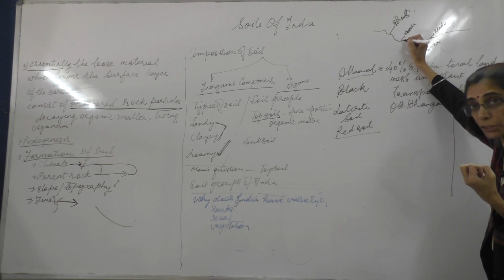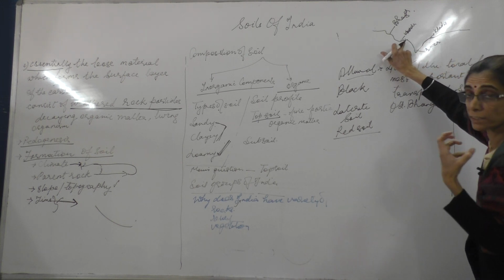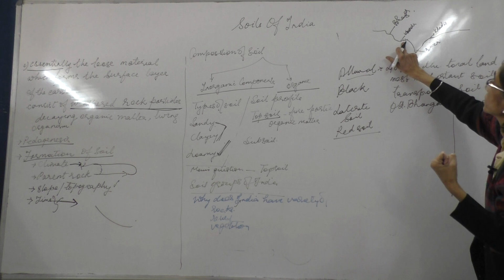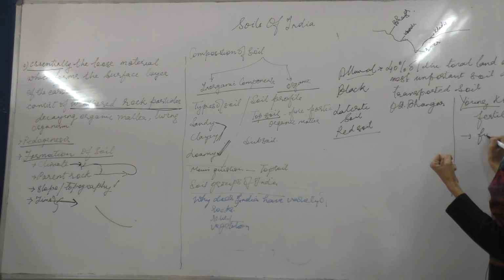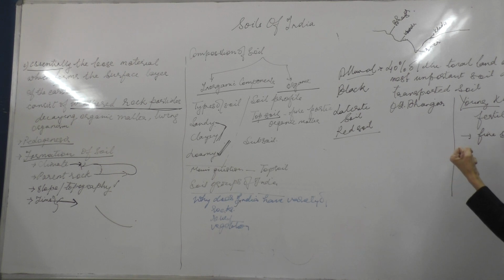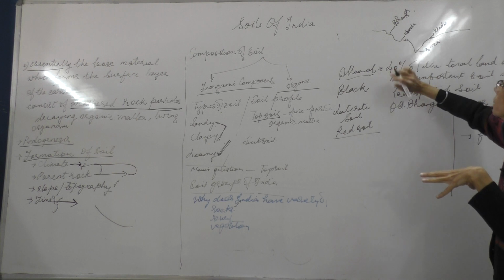It is getting renewed every year, so it is called khadar soil. It is replenished every year and it is very fine soil. The finer particles remain and get deposited here.